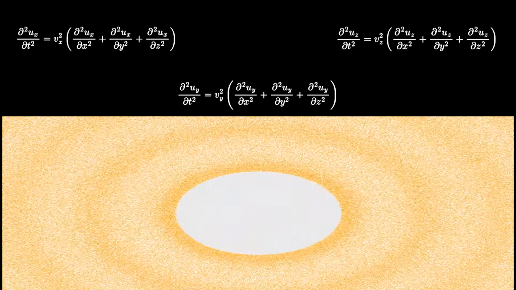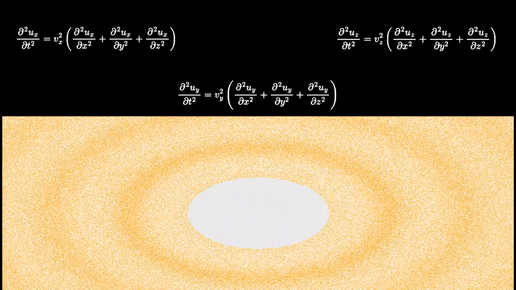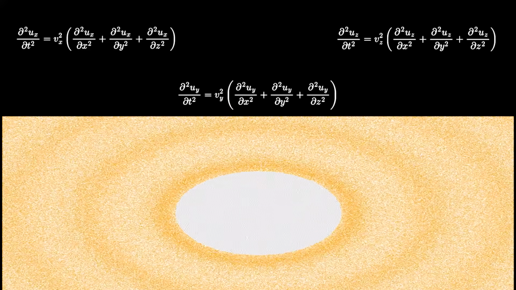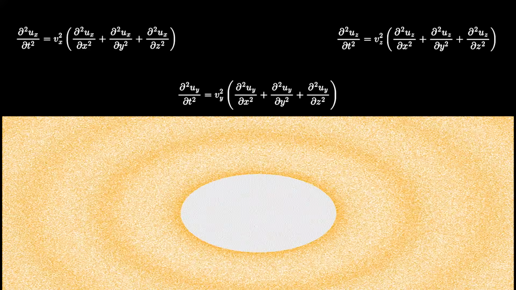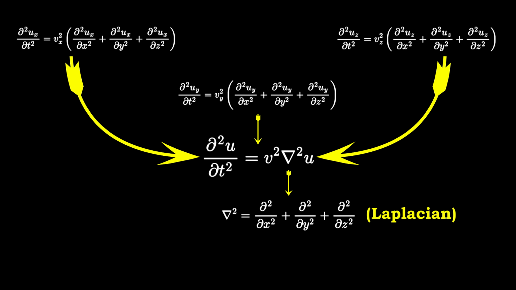But real waves aren't limited to a single line. They spread throughout three-dimensional space. The disturbance can vary independently along x, y, and z. To account for this, we simply include the second spatial derivatives for every direction. Adding these three terms together gives us the mathematical operator called the Laplacian, written as del squared. With this compact notation, we arrive at the general three-dimensional wave equation.